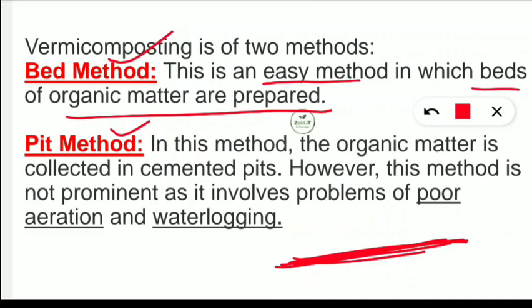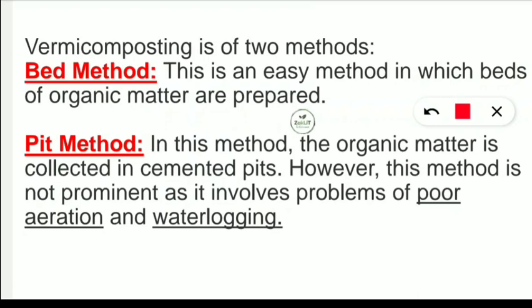Coming to the next method of vermicomposting, that is the pit method. In this method, a pit is made, and the organic matter is collected in cemented pits, or sometimes plastic pits are also used. However, this method is not prominent.